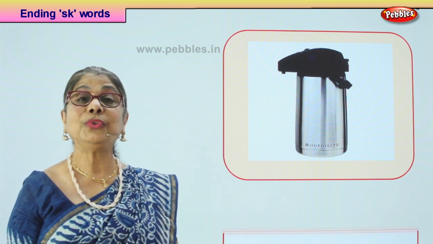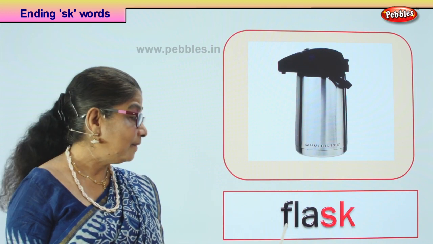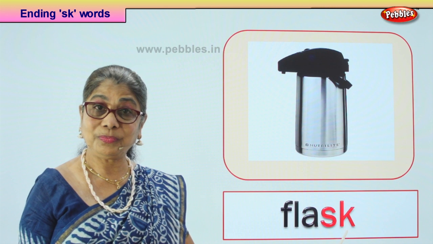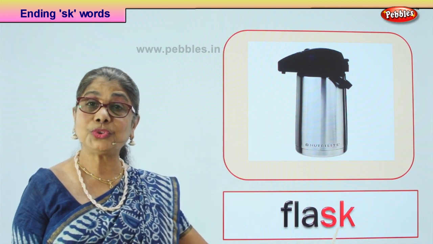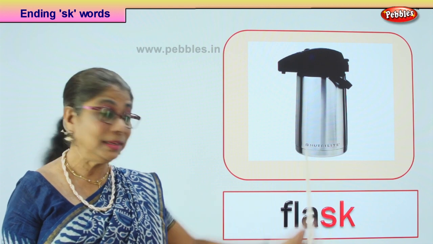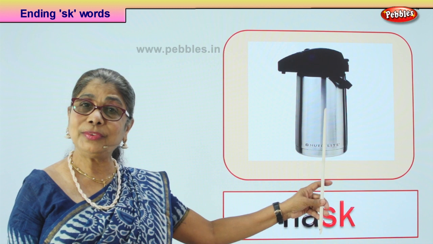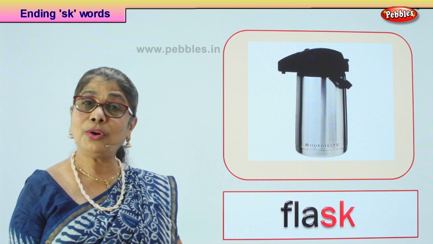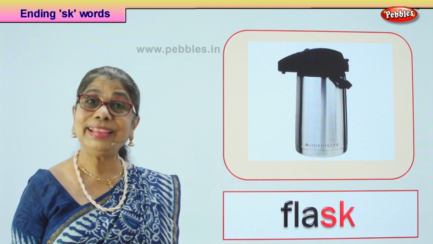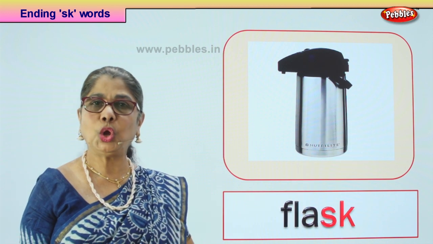Flask. If you keep anything hot, it will remain hot. A flask is used to keep something warm for a long time. When you go on a journey, do you take a flask with you full of coffee or tea or milk? Yes. What is this? Flask. Good.